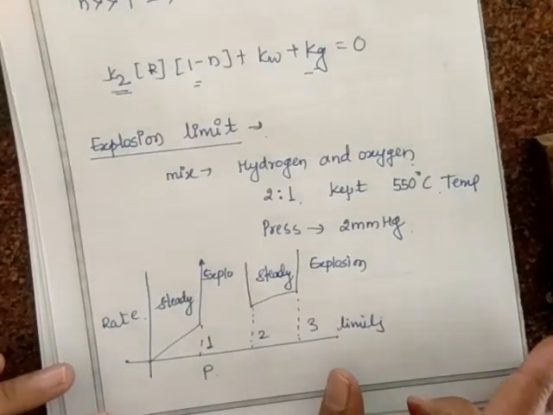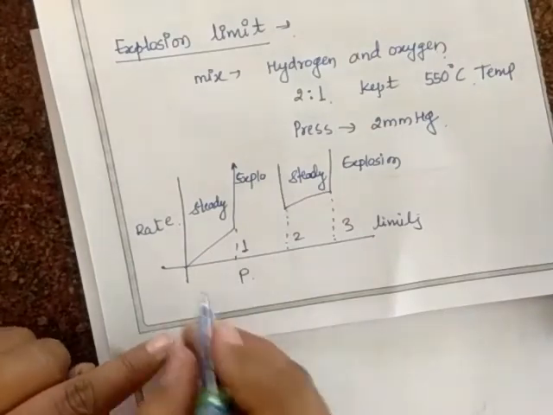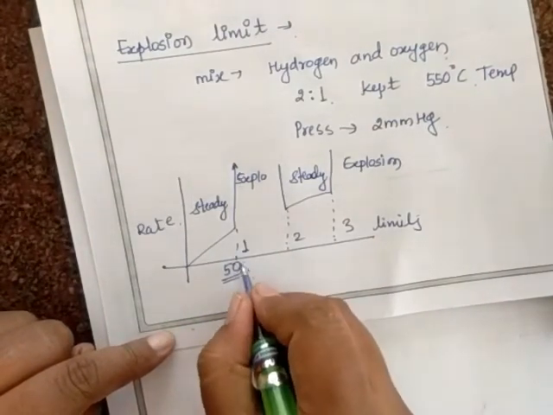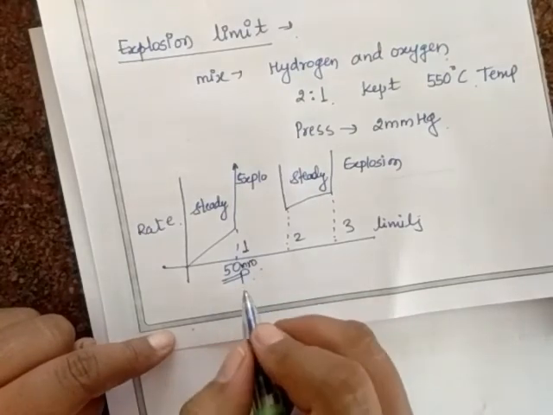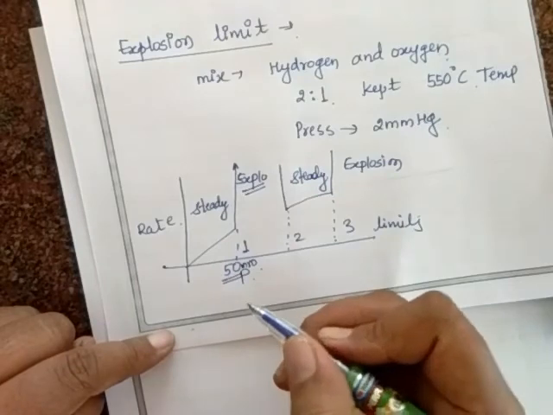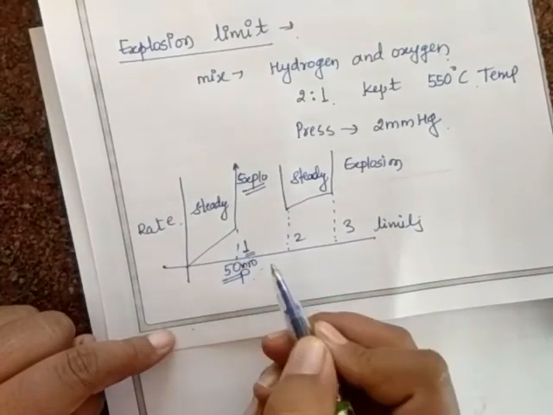So next part, at a certain pressure, consider it is 50 mm, the gaseous mixture explodes. First it starts to explode over here, and the limit at which explosion occurs is called the first explosion limit.